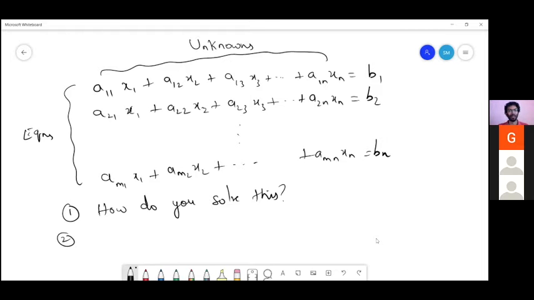Just looking at these counts, what can you say about the solution? How many solutions will it have? Can you have a system of linear equations with no solution? We saw examples last time of systems having no solution. And how can you characterize, if there are infinite solutions, all the solutions? These are some of the questions, right?